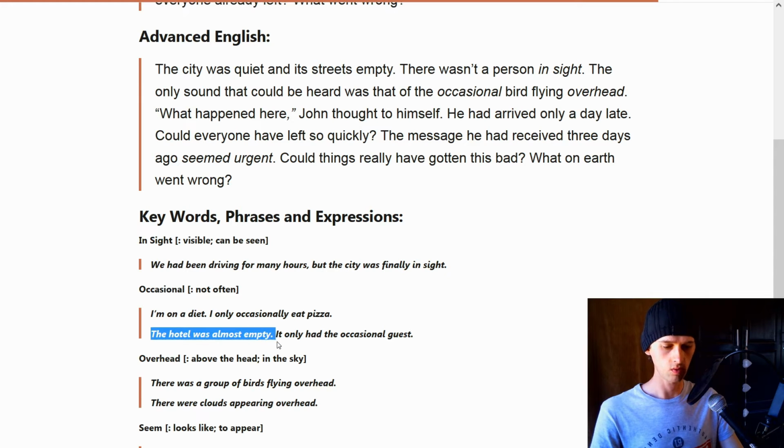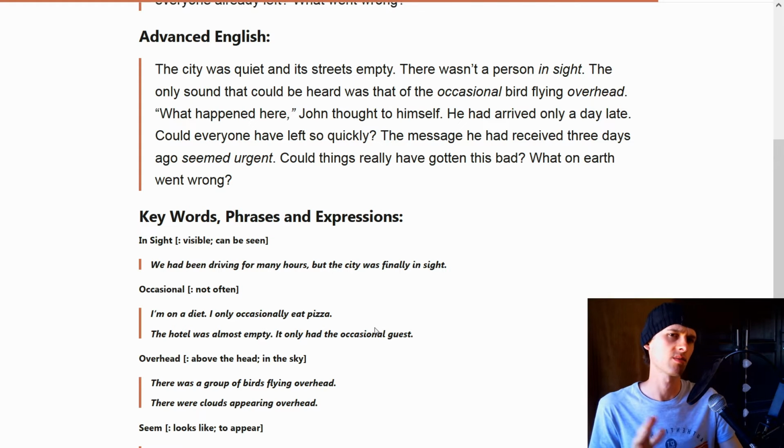The hotel was almost empty. It had only the occasional guest. So the hotel wasn't completely empty. It was almost empty because it had a few guests, meaning the occasional guest, meaning some guests, a few guests, not many, just sometimes, some guests.